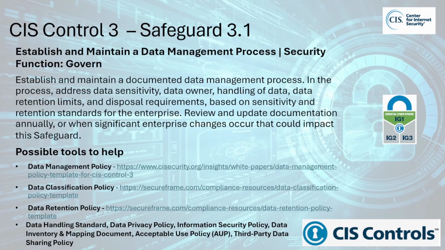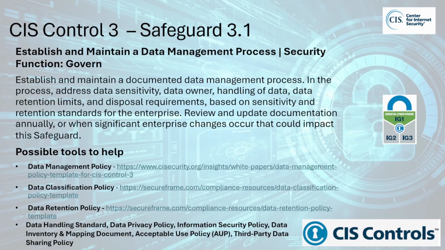Safeguard 3.1. Establish and maintain a data management process. This falls within the Govern security function and is within Implementation Group 1. This safeguard focuses on the need for an organization to develop and maintain a structured and comprehensive data management process. This process ensures that all organizational data is properly handled throughout its life cycle, from creation and storage to sharing, usage, and eventual disposal. A formalized data management process should include data classification, data handling policies, data protection procedures, data retention and disposal, and regular review.